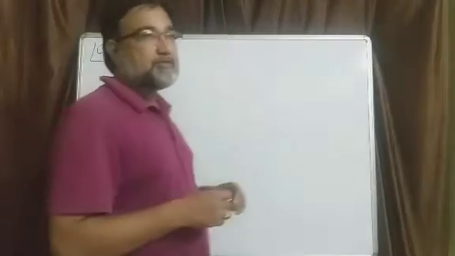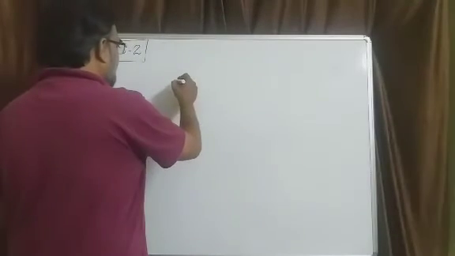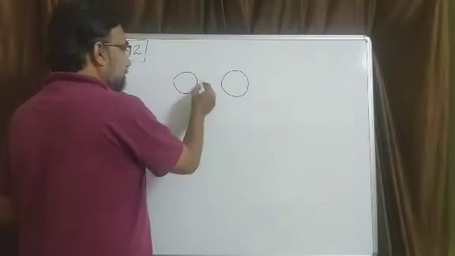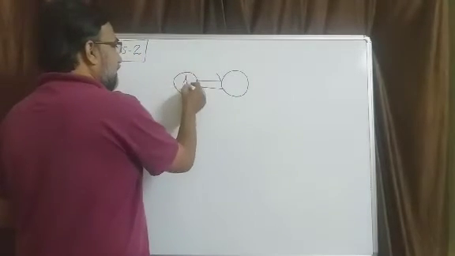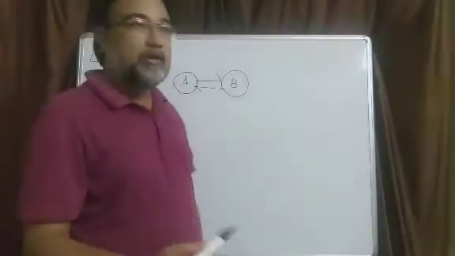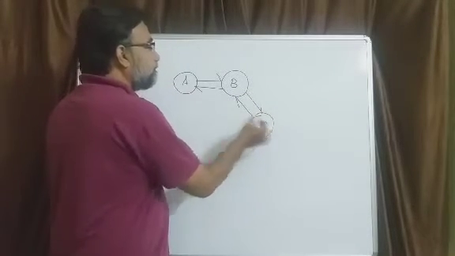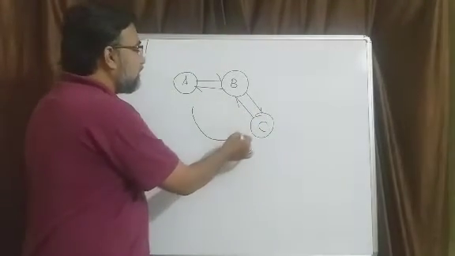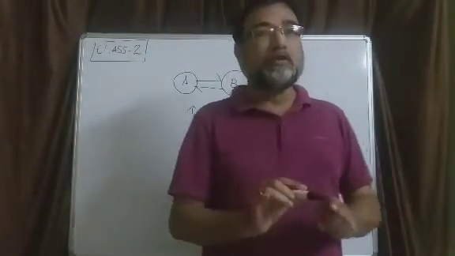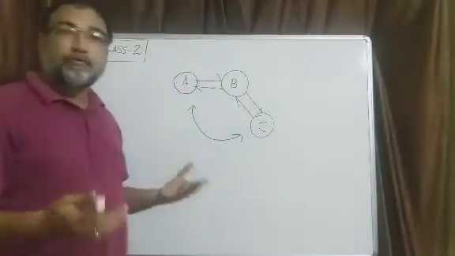The statement of the zeroth law of thermodynamics is very simple. It says that if a system A is in thermal equilibrium with a system B, which is in thermal equilibrium with another system C, then A and C will also be in thermal equilibrium with each other. That means all three systems A, B, C will be in thermal equilibrium with one another. So that is the statement of zeroth law.